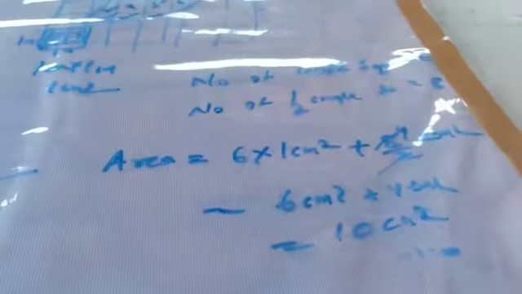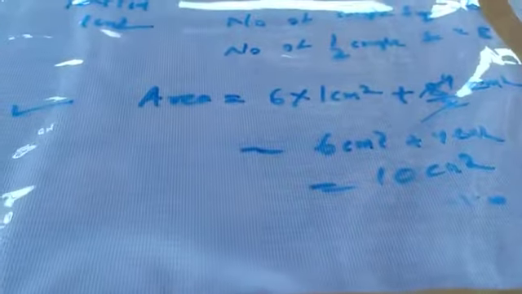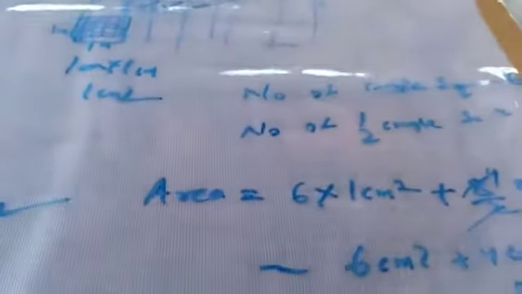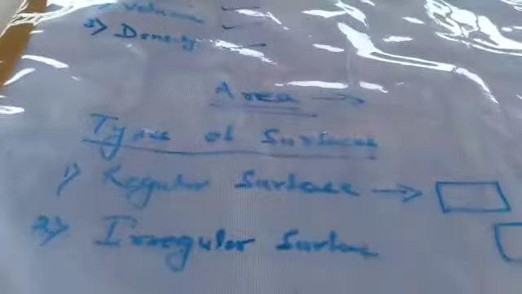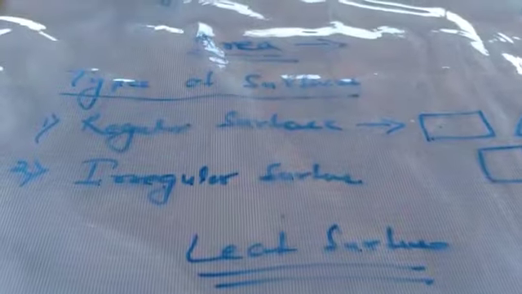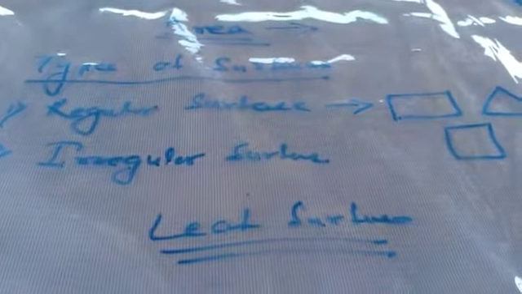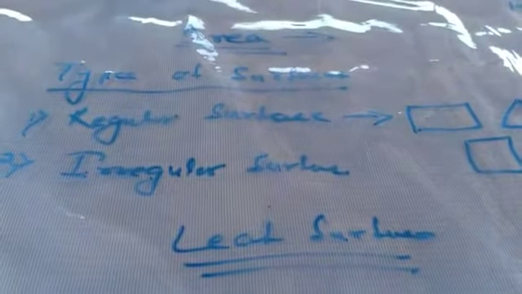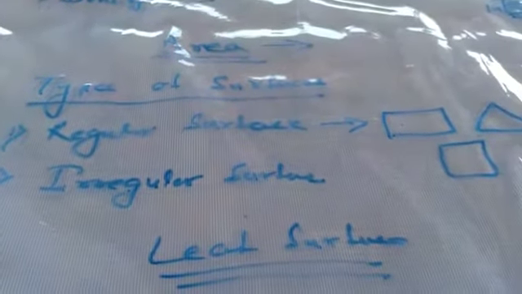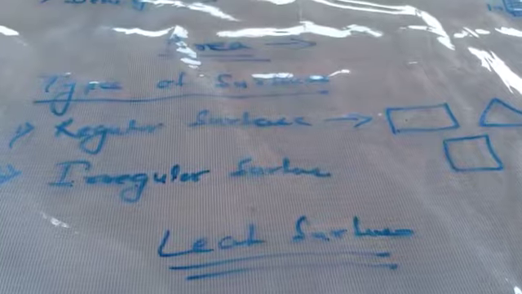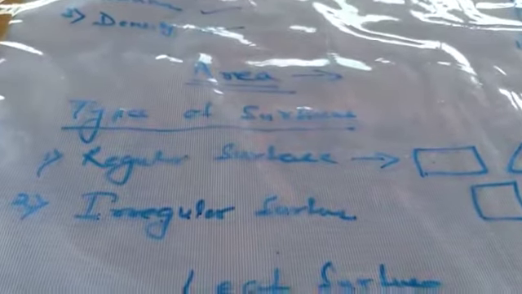This is all about area in our course. So once again I am repeating the whole topic. Area is the surface covered by an object. There are two types of surfaces, regular and irregular. For regular surfaces we have formulas to determine the area, many formulas. But for irregular surfaces we generally use the graphical method which we discussed here.